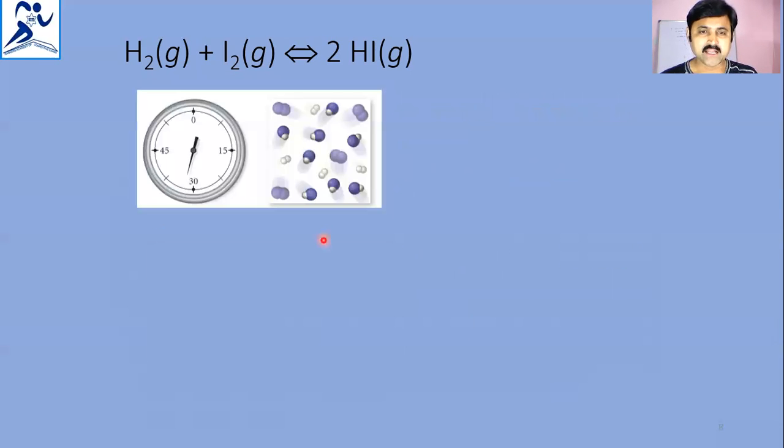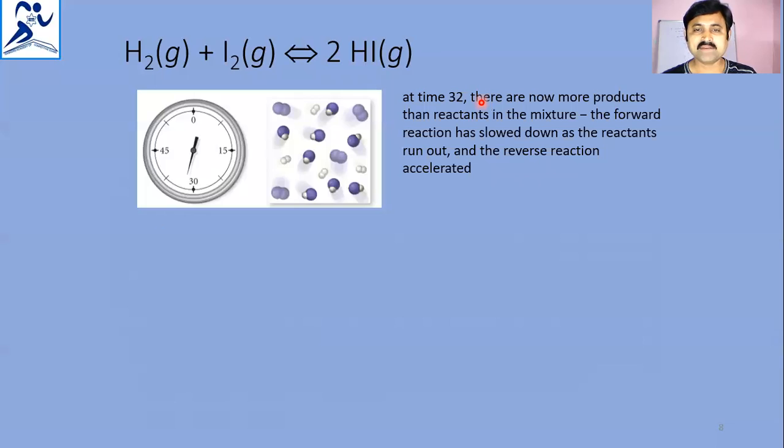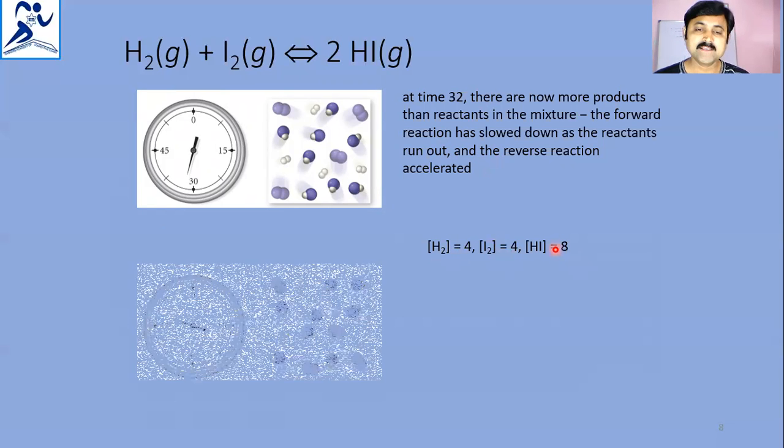After that, again observed at 32 time interval, there are now more products than reactants in the mixture. The forward reaction has slowed down as the reactants run out and the reverse reaction accelerated at that 32 time interval. Now at that time the concentrations of H2, I2 and HI became different. So H2 is 4, I2 is 4, HI is 8 at that time.